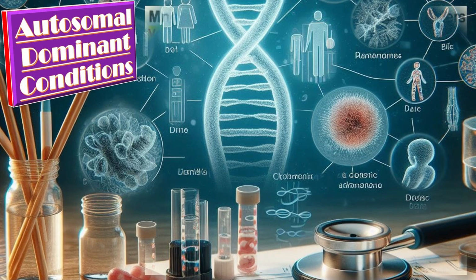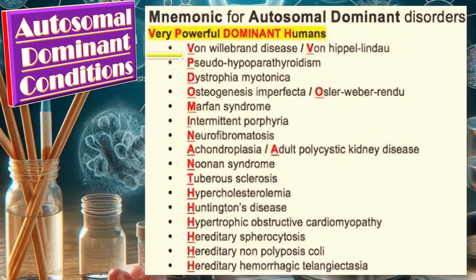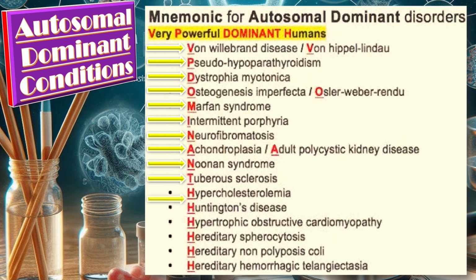Few examples of autosomal dominant conditions include von Willebrand disease, von Hippel-Lindau syndrome, pseudohypoparathyroidism, dystrophia myotonica, osteogenesis imperfecta, Osler-Weber-Rendu syndrome, Marfan syndrome, intermittent porphyria, neurofibromatosis, achondroplasia, adult polycystic kidney disease, Noonan syndrome, tuberous sclerosis, hypercholesterolemia, Huntington disease, hypertrophic obstructive cardiomyopathy, hereditary spherocytosis, hereditary non-polyposis coli, hereditary hemorrhagic telangiectasia.